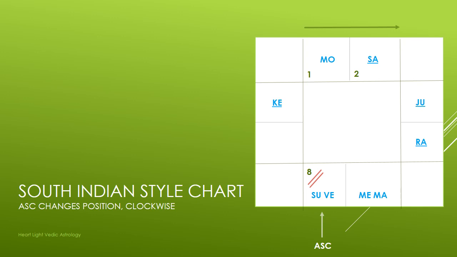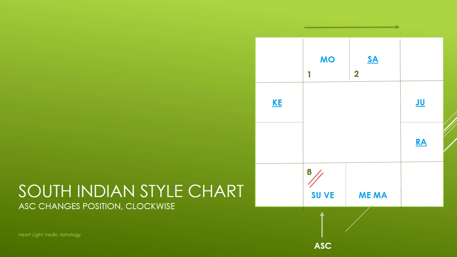The other thing that's unusual about the South Indian style chart, of the different style charts we're looking at, is that it's the only one where you count houses clockwise. So you can see here, the second square in the top left corner, 1, that's Aries.